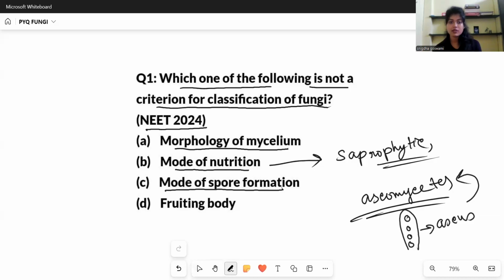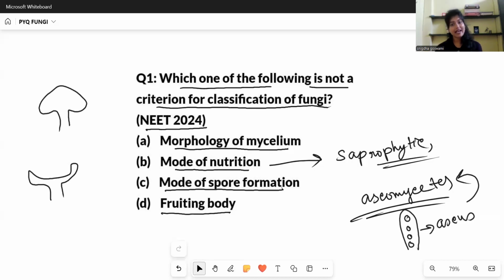That is why the name. So on the basis of mode of spore formation, we do classify fungi. Fruiting body. What kind of fruiting body they are producing? If they are producing ascocarp or they are producing basidiocarp, on the basis of that, we do classify. So only mode of nutrition is not a criteria for classification of fungi. So this is the answer.